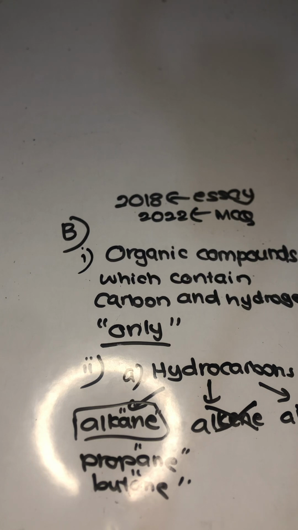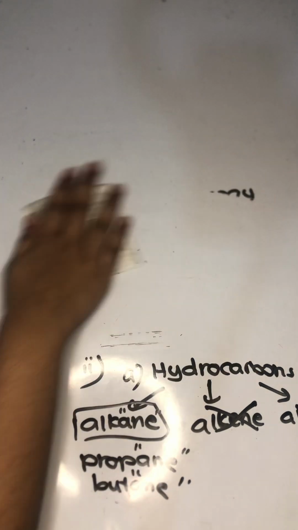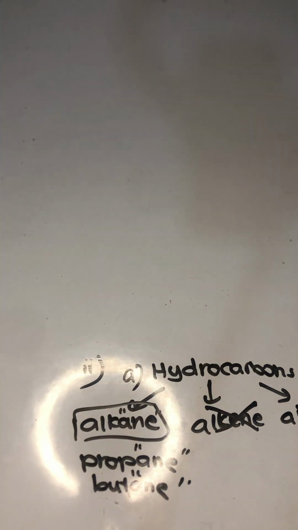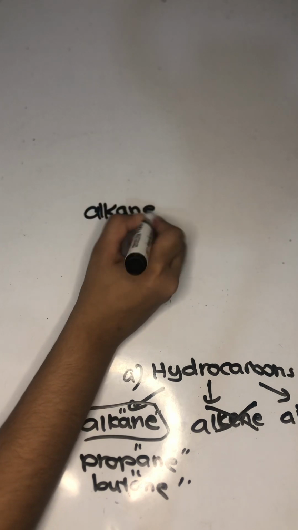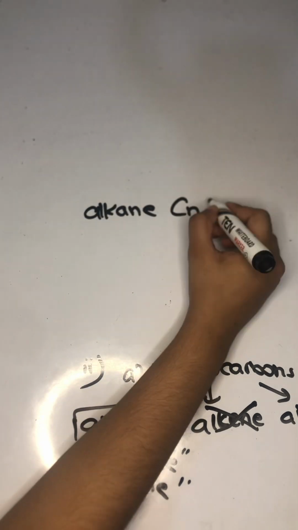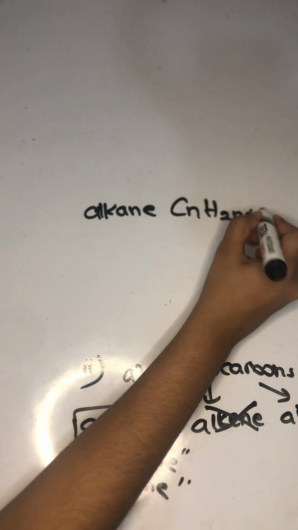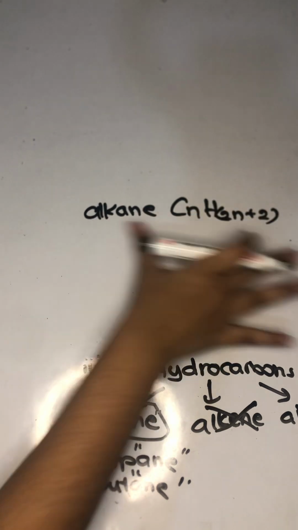And then they have asked what is the common formula related to the hydrocarbon series you stated above. You know that for alkane the common formula is CnH2n+2. So that's the answer for that.